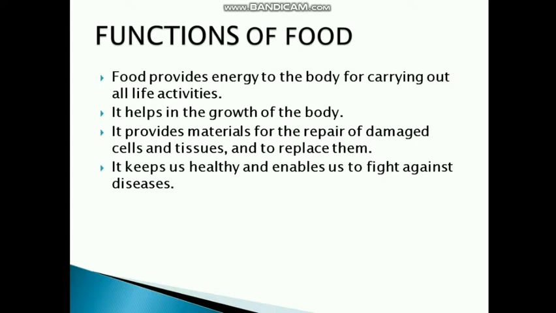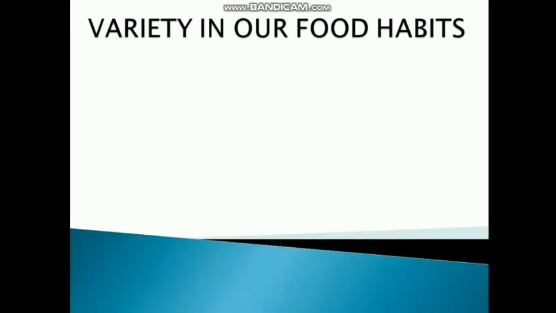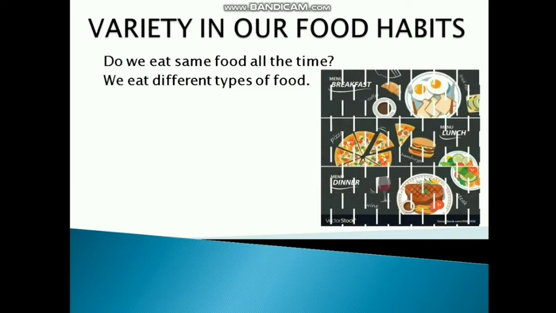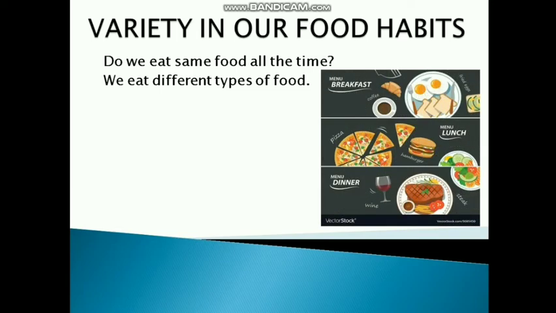Now we will move on to our next topic, that is variety in our food. Do we eat the same food all the time? The answer is no. We eat different types of food. In breakfast we eat different food. In lunch we eat different food. In dinner we eat different food.